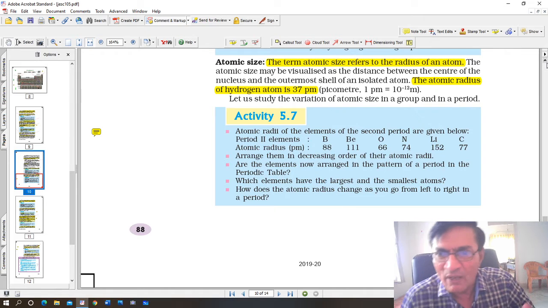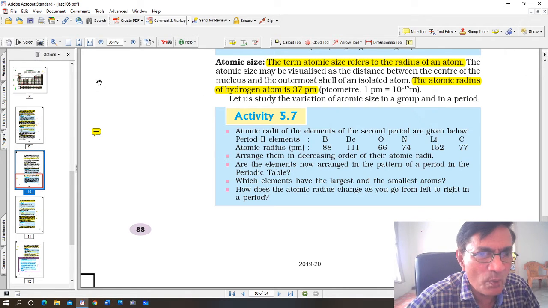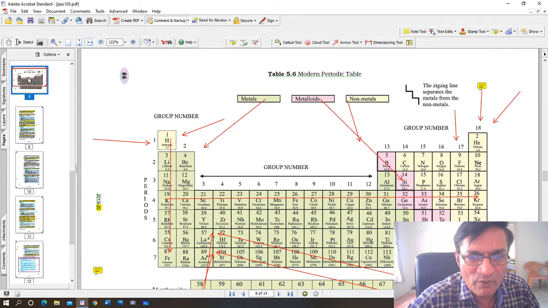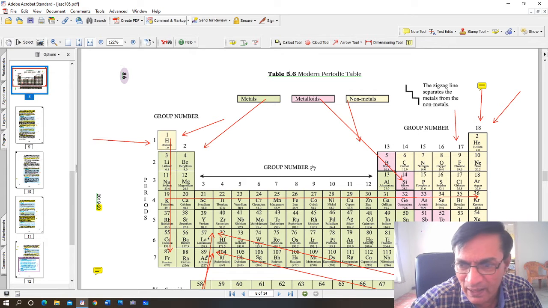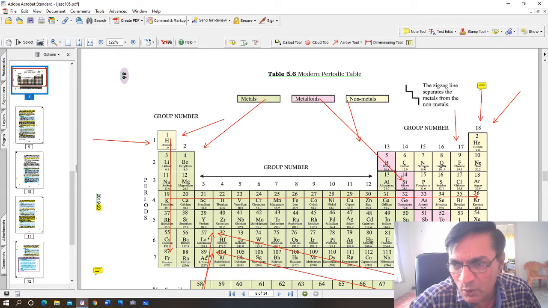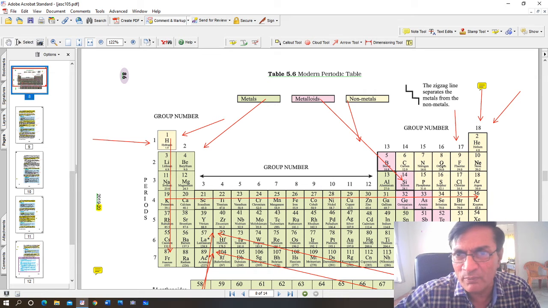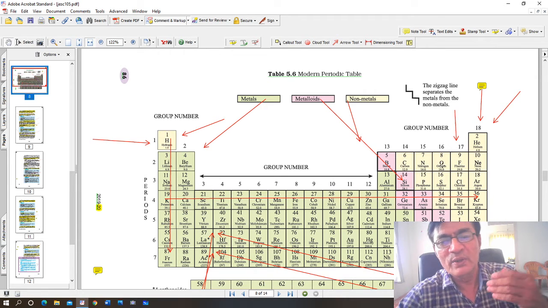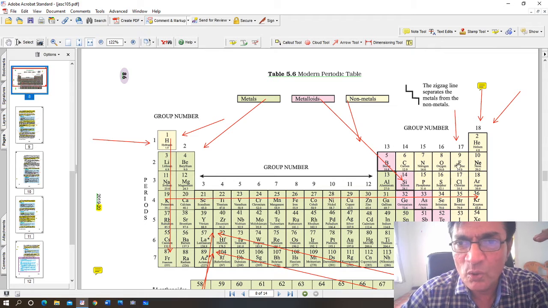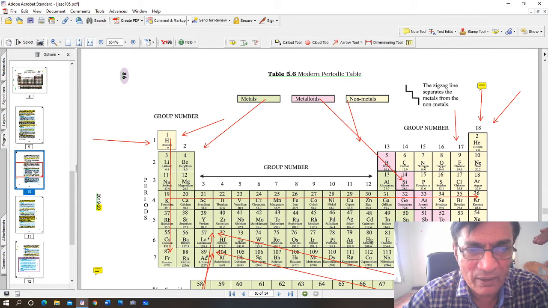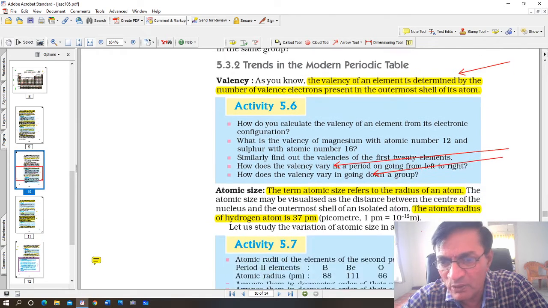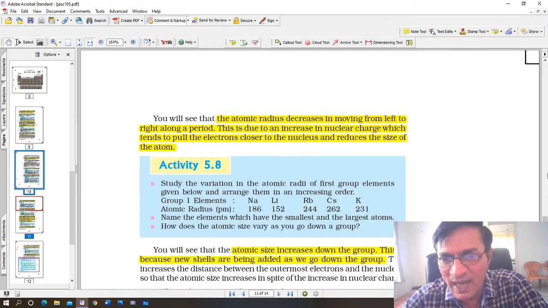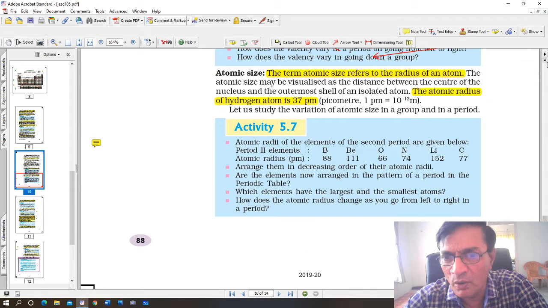But if you look at, for example, the lithium one, let's go back to the table again. If you look at this table here, you can see lithium, and if you go along this period, lithium, beryllium, boron, carbon, nitrogen, oxygen, and so on, from left to right, you will find that atomic radius goes on decreasing, not increasing. You can see this trend that we were discussing, it will go on decreasing, starting from lithium and going all the way.